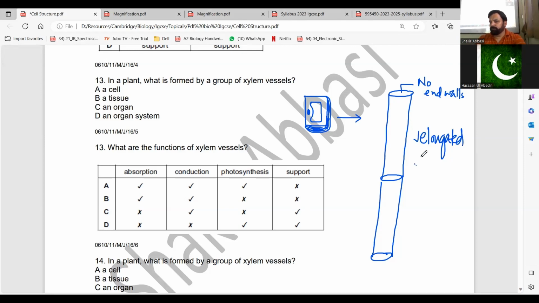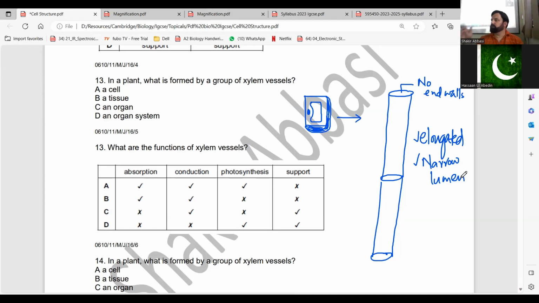Third, it gets narrow. Narrow lumen. Lumen means the gap inside. What is lumen? Internal gap. So narrow lumen. You know, like when you throw water by a pipe, जैसे shower होता है, तो pore size छोटा होता है ना, तो pressure बढ़ेगा।